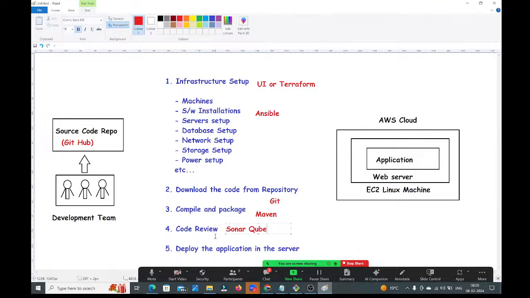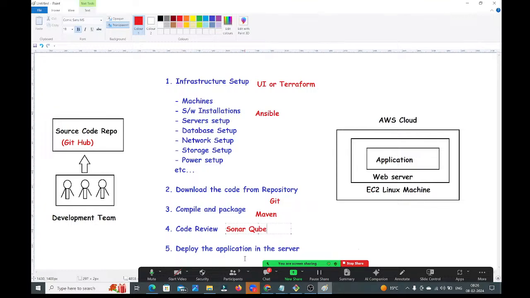Okay. Next, guys, the code review is a success. Then I need to deploy the application on the server. How will you deploy, guys? My server is located in the US somewhere. I'm in India. From India, how can I deploy the application to the server which is located in the US? Will you go to the US and do the deployment?